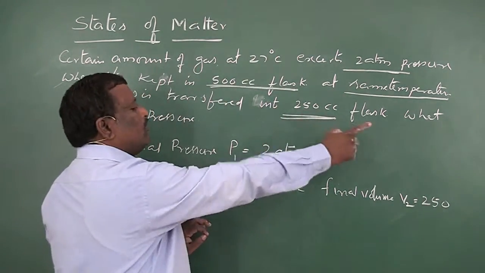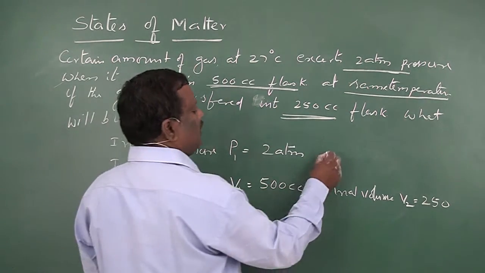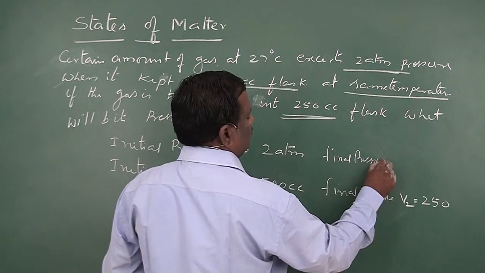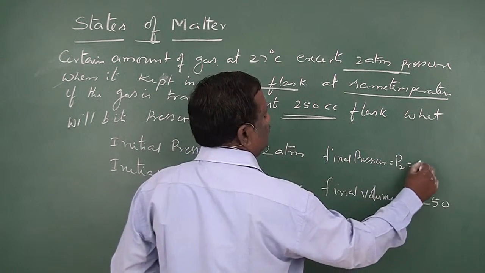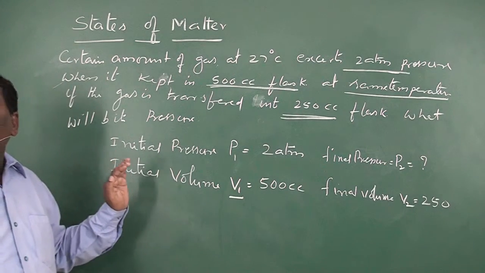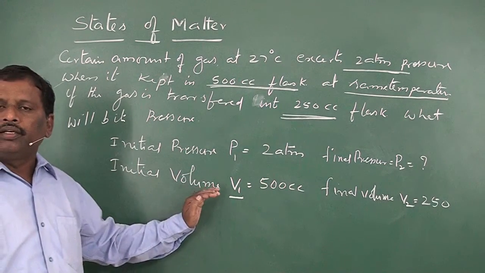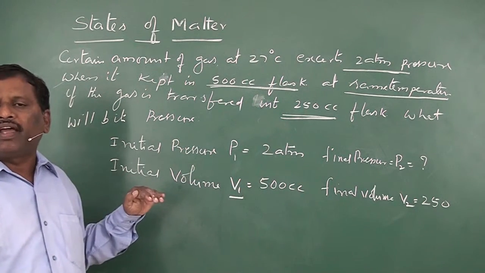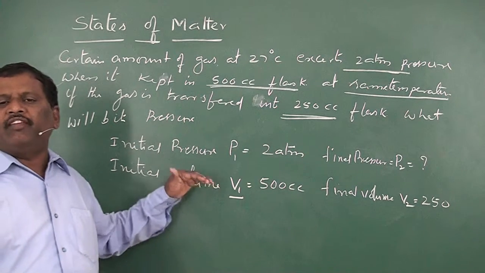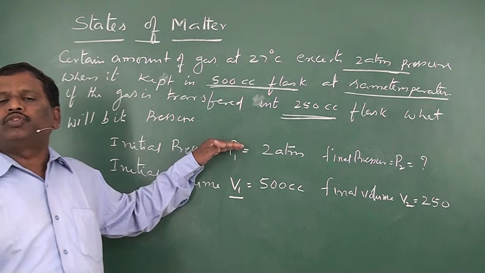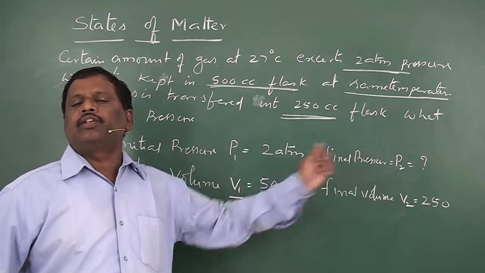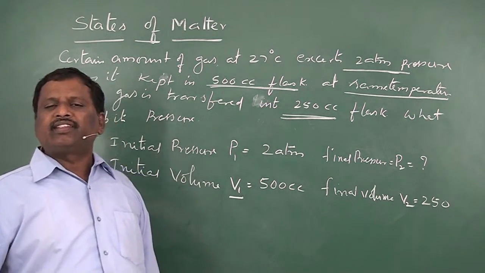They are asking for final pressure, P2 is equal to how much? Initially, when it was in 500 cc, its pressure is 2 atmospheres. Now you have to calculate its pressure after transferring into 250 cc container at same temperature.